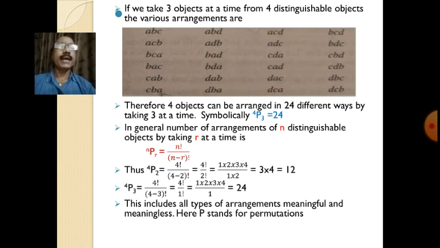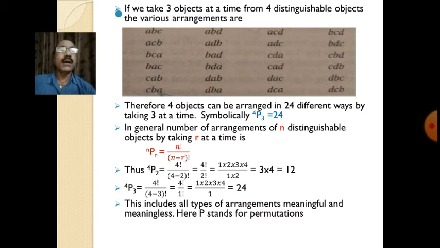If we take three objects at a time from four distinguishable objects, the various arrangements are shown here, like ABC, ACB, BCA, BAC, CAB, CBA, like this.